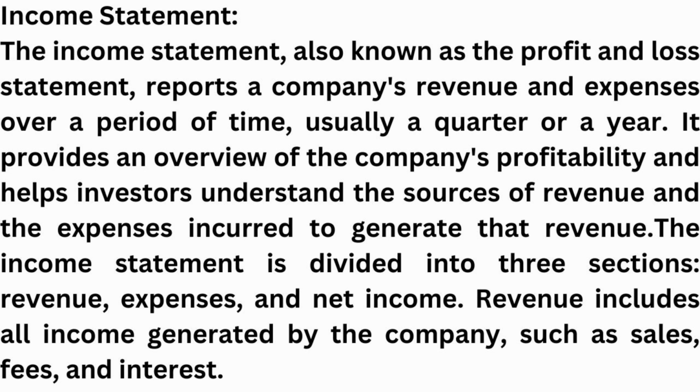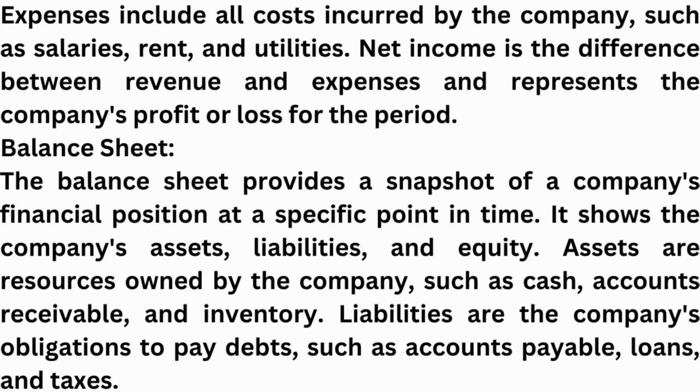The income statement is divided into three sections: revenue, expenses, and net income. Revenue includes all income generated by the company, such as sales, fees, and interest. Expenses include all the costs incurred by the company, such as salary, rent, and utilities. Net income is the difference between revenue and expenses and represents the company's profit or loss for the period.